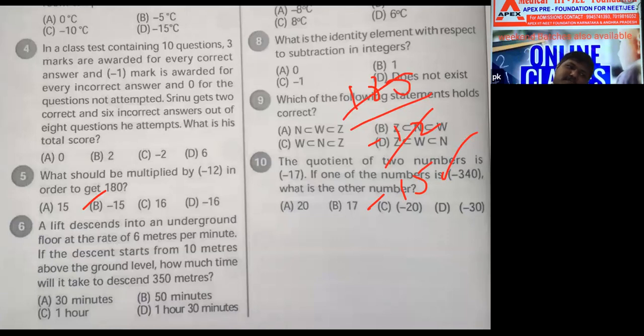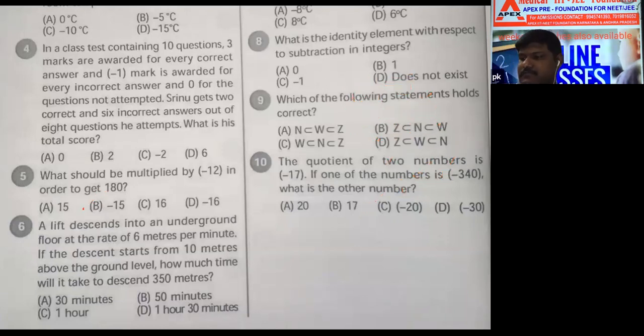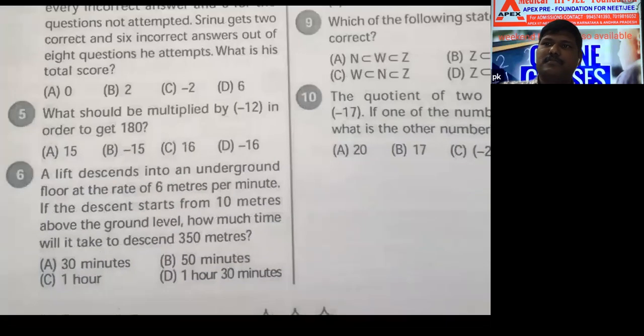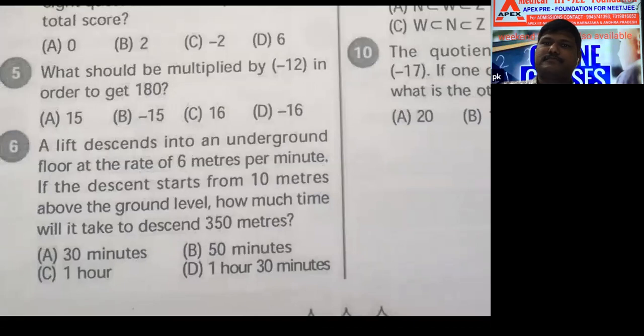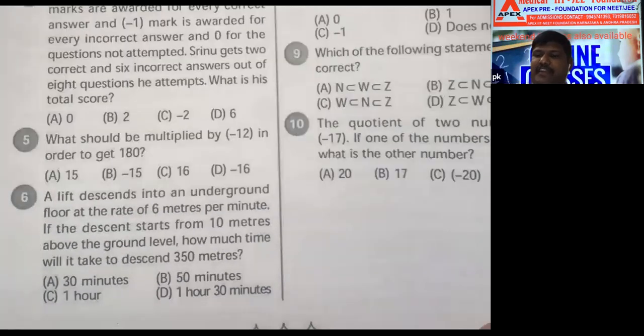Next one. A lift descends. Descends means decreasing.